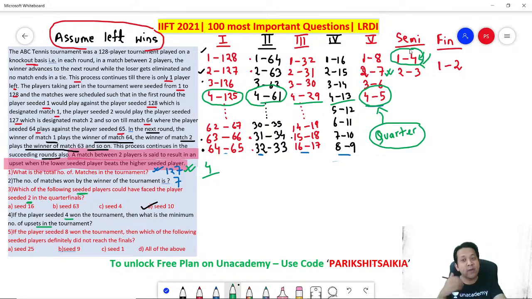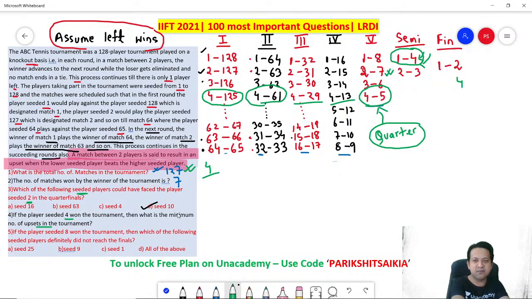And if 4 wins the semi-finals and reaches the finals, remember 4 will play against either 2 or 3. Why? The winner of the second semi-final match will play against 4 in the finals. And remember, who can be the winner? It can be 2 or it can be 3. Doesn't matter. Both of them are ranked higher, and if 4 has to win the tournament, it has to beat them. It means there are minimum 2 upsets. So 2 is your answer.